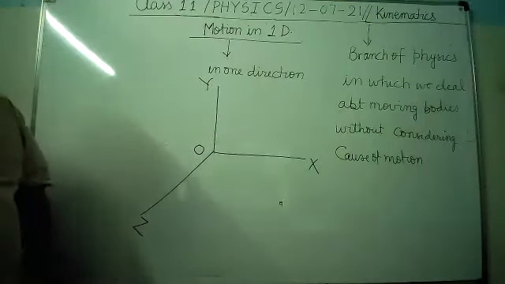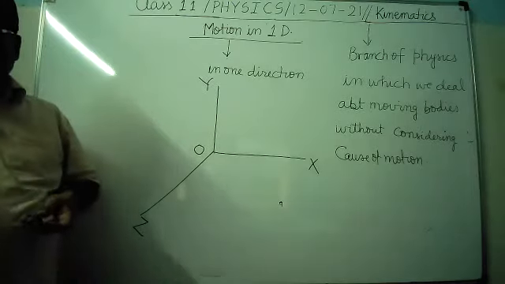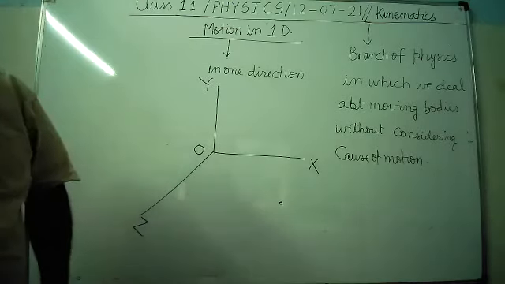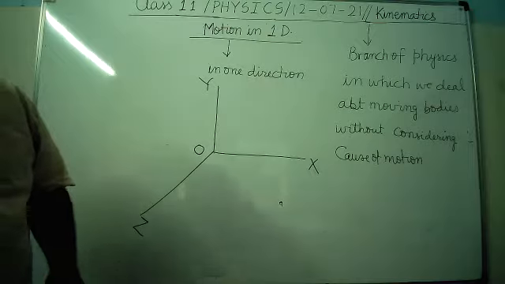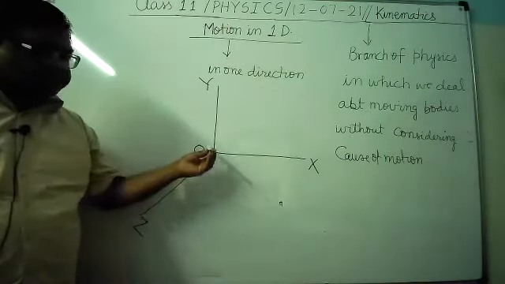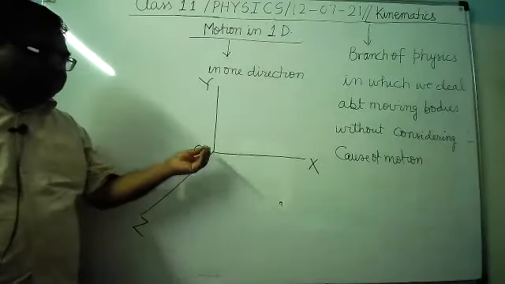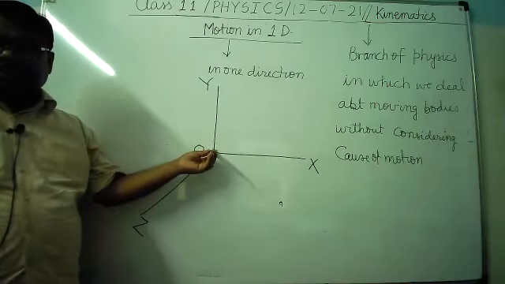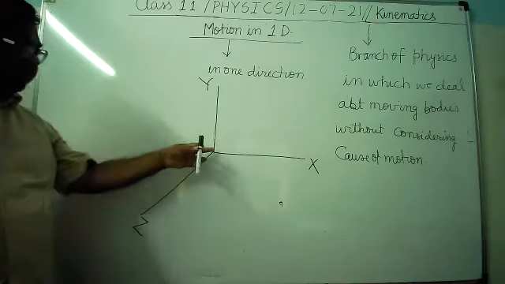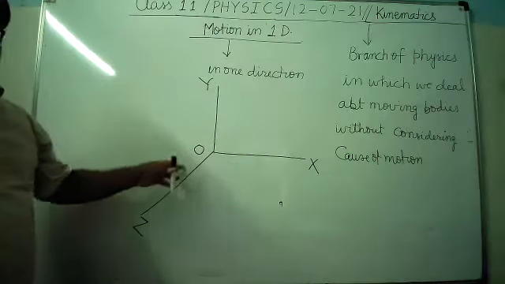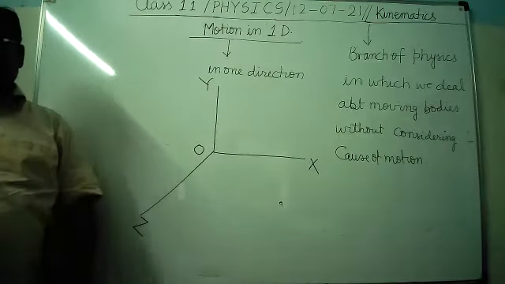But in actual, its meaning is that the z direction is normal to the board. It is normal to the board in this direction. But on the plane of the board, it is marked like this.